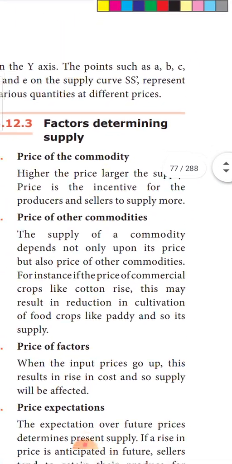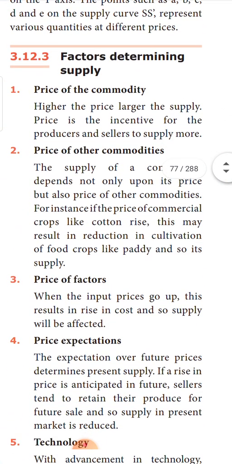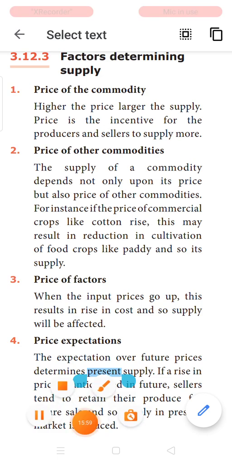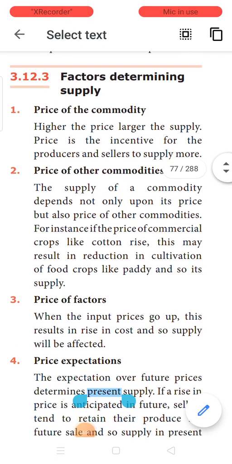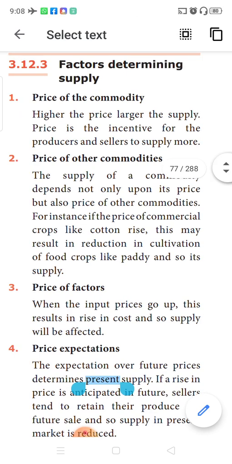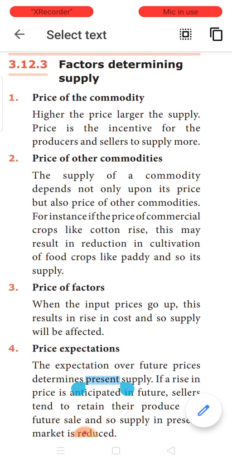The next is, I told you the factors determining supply. I told you when teaching the function, that supply function S is equal to f(Px, Pr, Pt). Now we shall discuss everything in detail. What are the factors which determine the supply? First factor is price. Price of the commodity is the first determinant of supply. When price is high, supply will be high only, because it will motivate the producer to sell more units of the commodity.